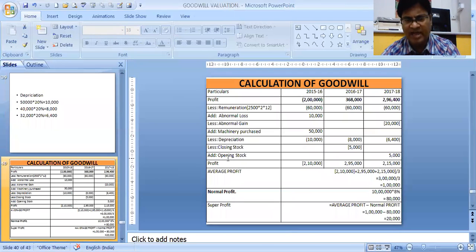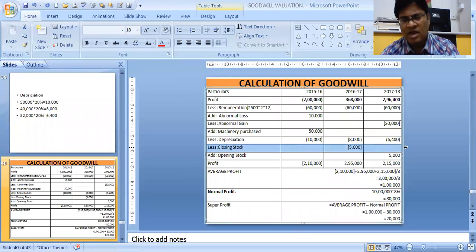So I have to subtract less closing stock, 2016-17 less closing stock. We have subtracted 5,000. Now remember, this closing stock becomes the opening stock for the next year, and opening stock is also increased in 17. So that has reduced my profit.